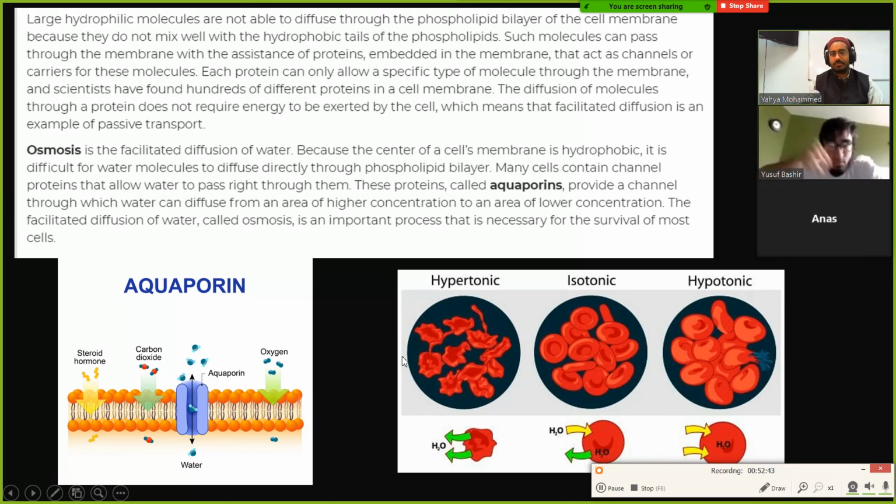So basically, osmosis is the facilitated diffusion of water, and it's done through aquaporins. Is it only for water, or is anything water soluble able to go through? I think aquaporins are only for water. All right.